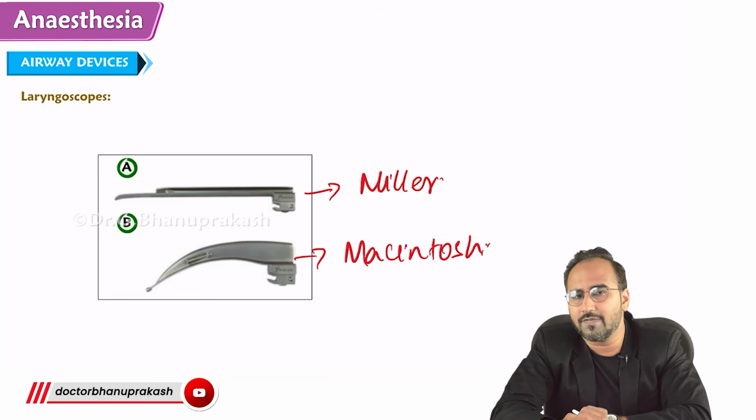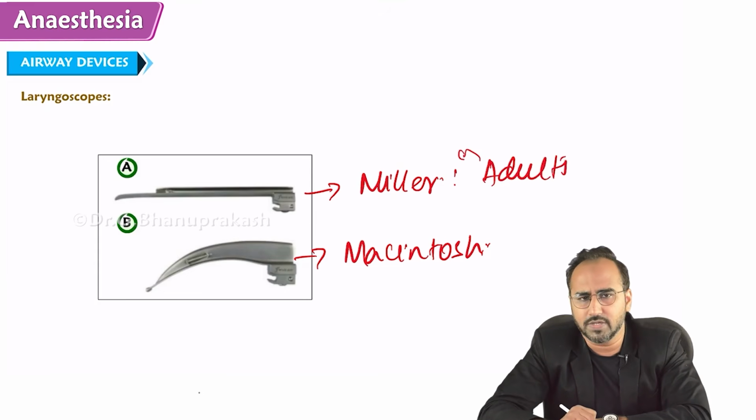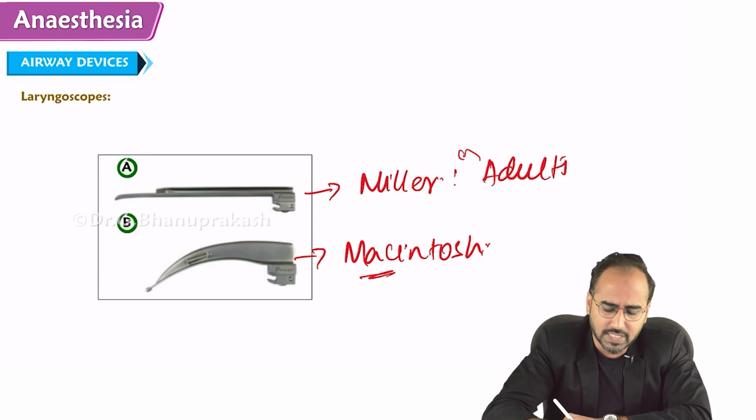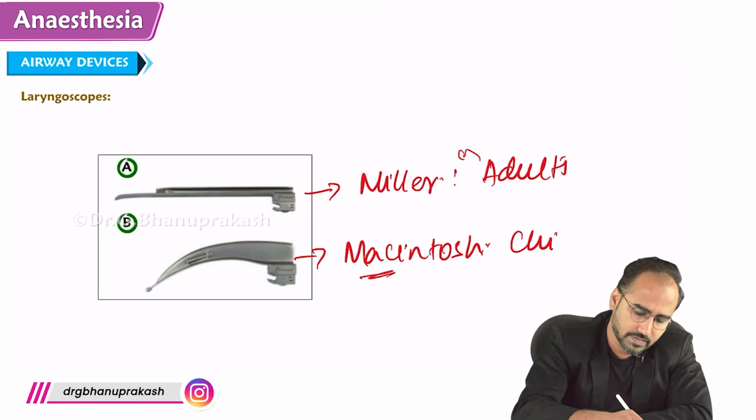What laryngoscope are we using in adults? In adults, we commonly use what laryngoscope? Miller's laryngoscope. Whereas in children, we use Macintosh. Sorry.